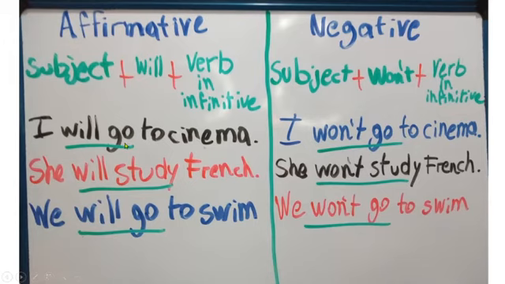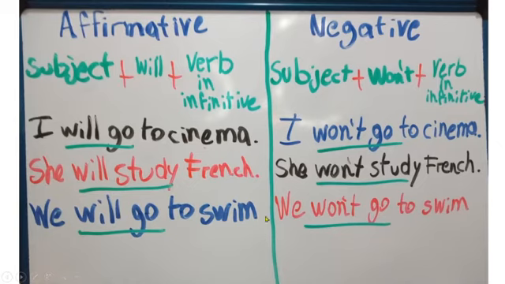In this English tense, it doesn't exist first or third person conjugation. So you need to use the verb in infinitive with third person she, first person I, or we. And the last example we have, we will go to swim. We, your subject, will, your auxiliary, go, your verb, to swim, your complement.